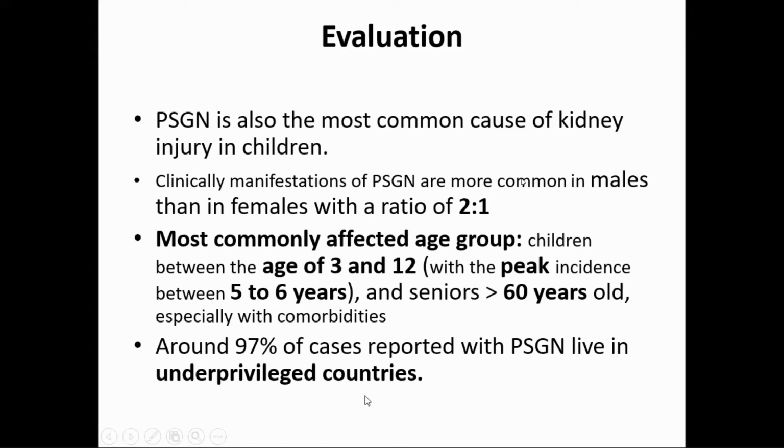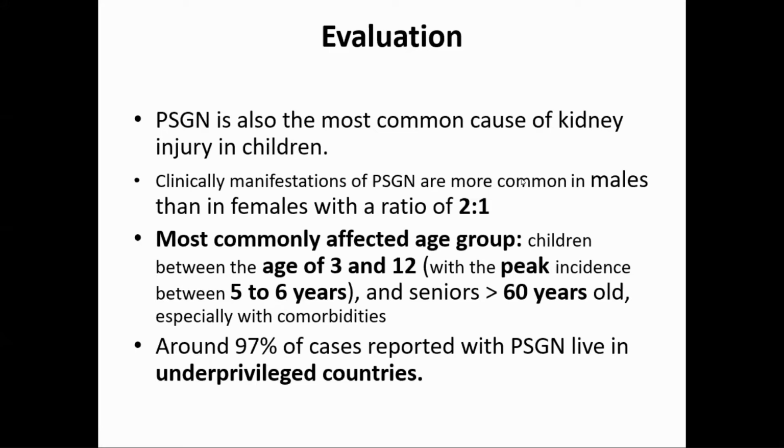Okay, so how will we evaluate the patient? First, let's see the demographics. Males are more commonly affected than females, with a 2:1 ratio. It is basically a disease of children, kids, because pharyngitis, sore throat and impetigo are more common in children. The nephrogenic strains are more common, and streptococcal infection has an affinity for children.